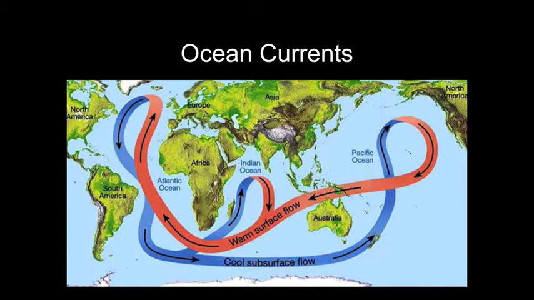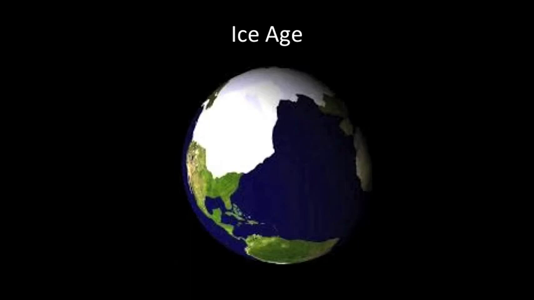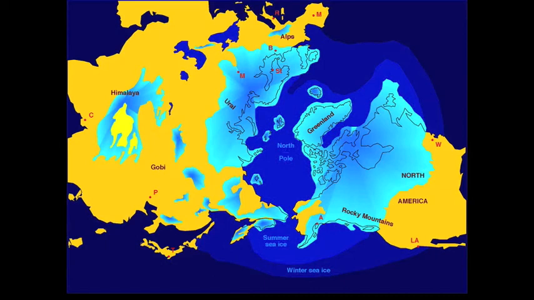If that doesn't happen, if that current stops or changes, then you've got colder temperatures starting to go down from the North and South Pole towards the equator. And that could bring us into an ice age. An ice age would be catastrophic for the human race. Our ability to grow crops would greatly diminish.